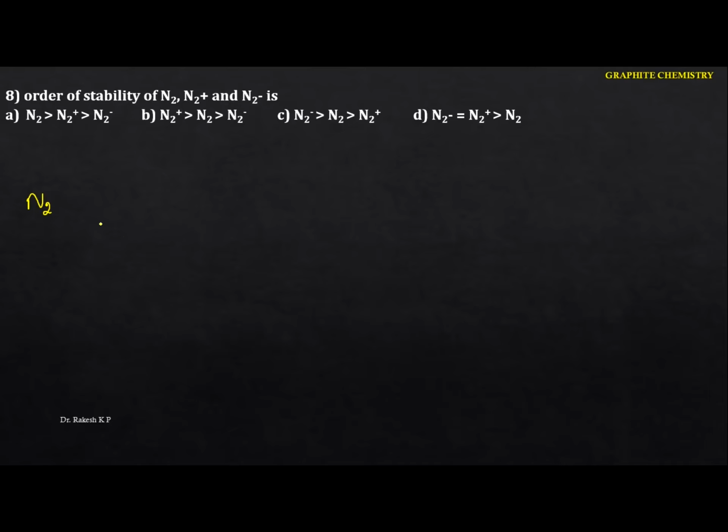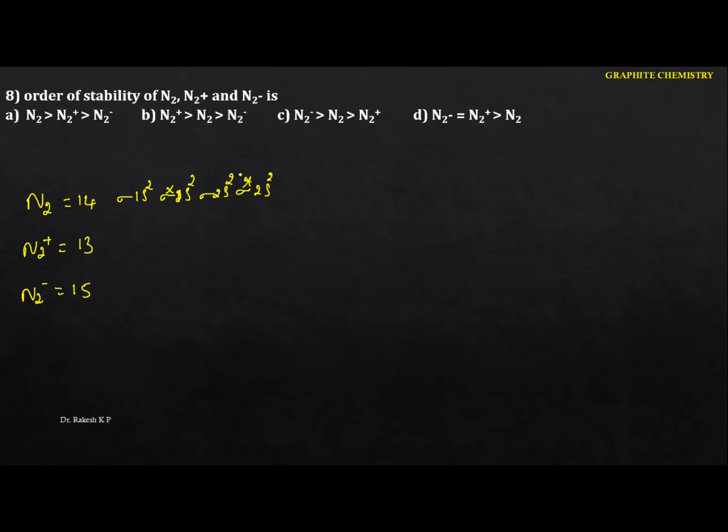The total number of electrons in N2 is 14 in this case. Next, for N2 plus we have 13, and for N2 minus we have 15. So let me write the molecular electronic configuration: sigma 1s2, sigma star 1s2, sigma 2s2, and sigma star 2s2. Here the electrons are up to 14.